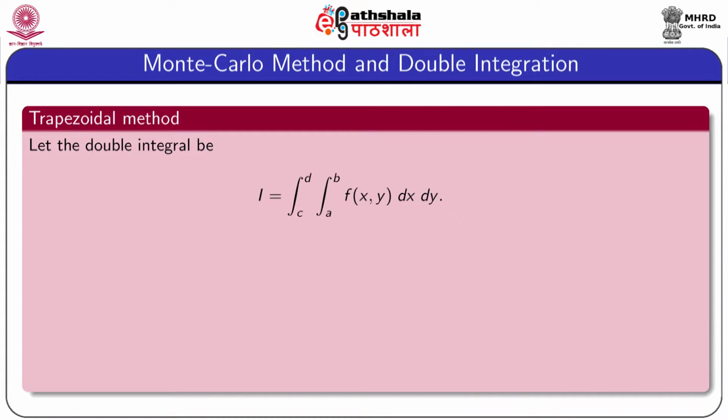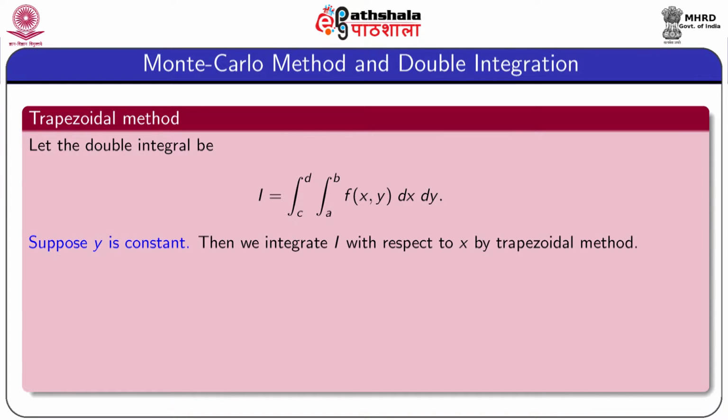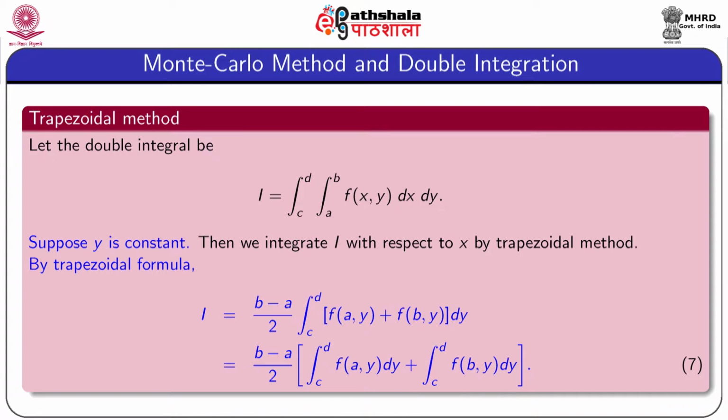Now, we consider the trapezoidal method, which is similar to the method described in module 2 of this chapter. The integral is this one. Assume that y is constant, then we integrate I with respect to x by the trapezoidal method, which is given by equation 7. Note that I equal to b minus a by 2 integration c to d, f of a comma y plus f of b comma y dy.